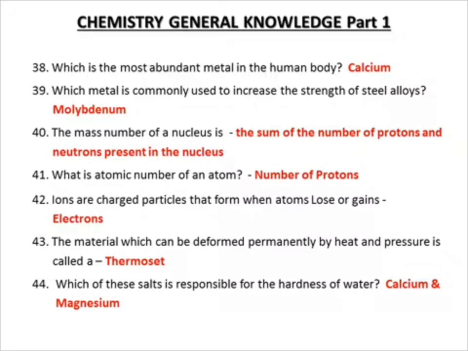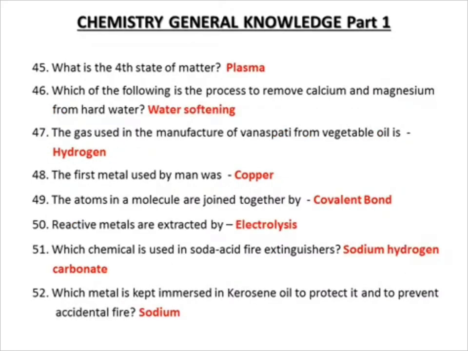44. Which salts are responsible for hardness of water? Calcium and magnesium. 45. What is the fourth state of matter? Plasma. Which of the following processes removes calcium and magnesium? Water softening. 47. The gas used to make vegetable oil into ghee is hydrogen.